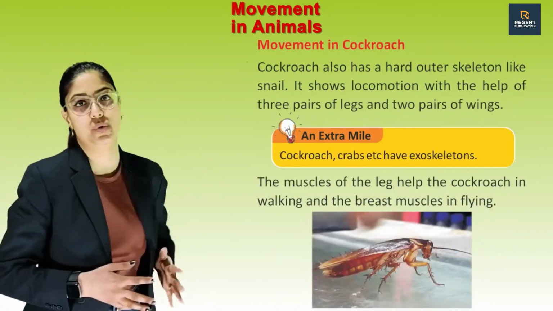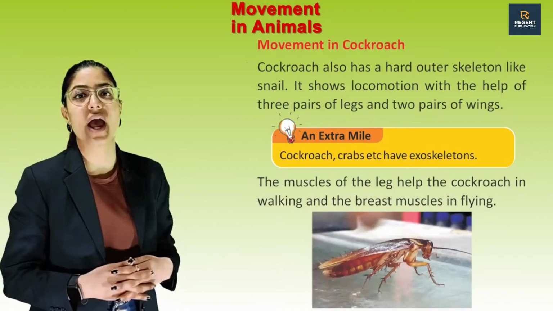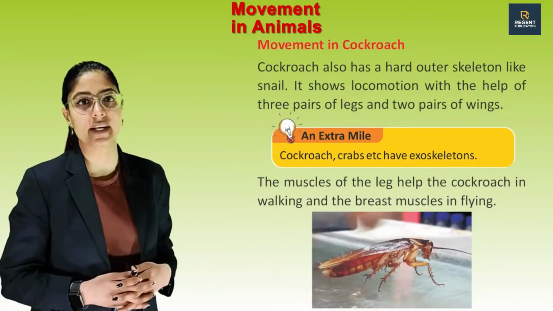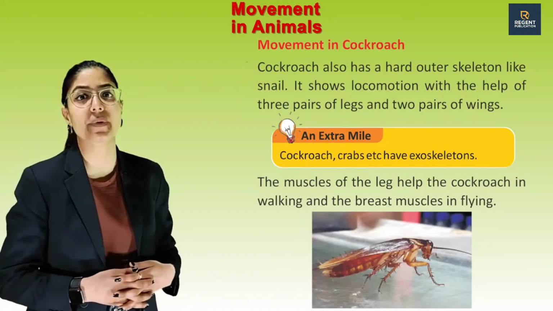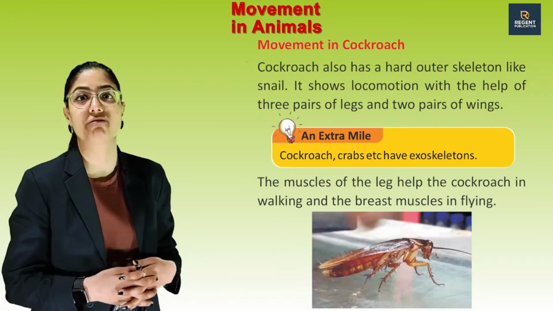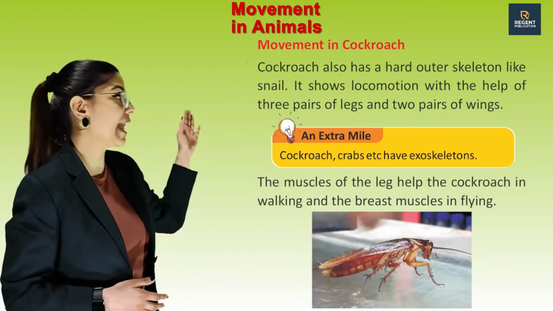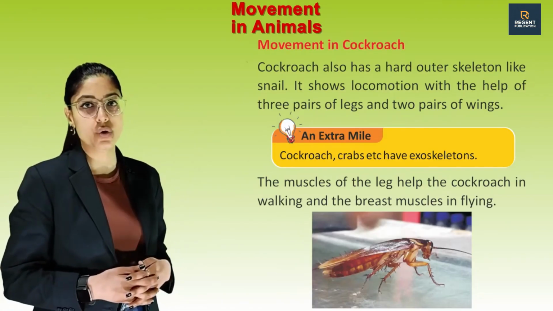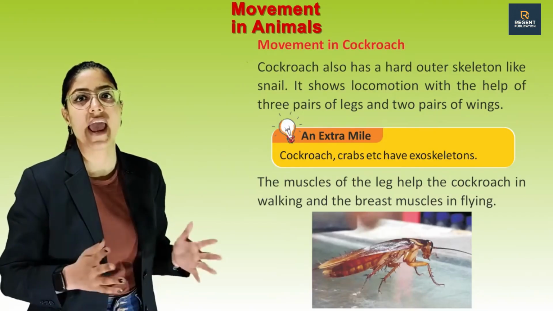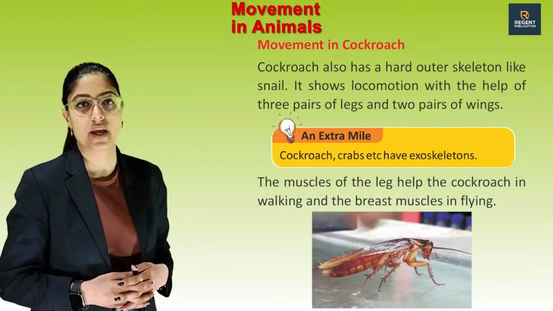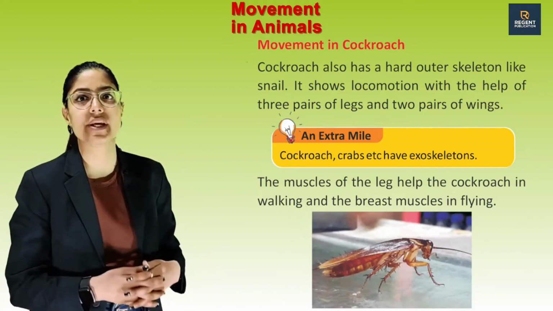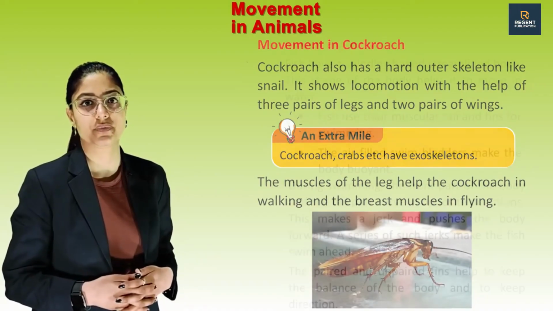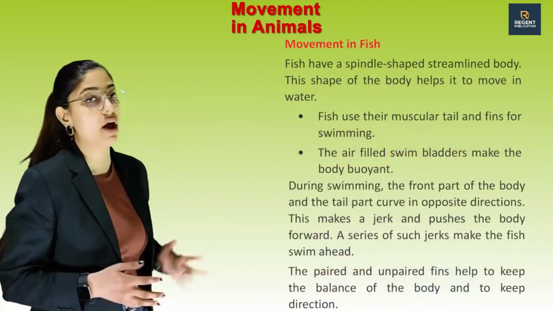Movement in cockroaches. Cockroach also has a hard outer skeleton like snail. It shows locomotion with the help of 3 pairs of legs and 2 pairs of wings. Cockroach, crabs, etc. have exoskeletons. The muscles of the legs help the cockroach in walking and the breast muscles in flying. Movement in fish.